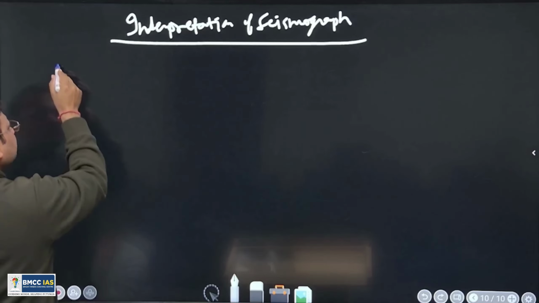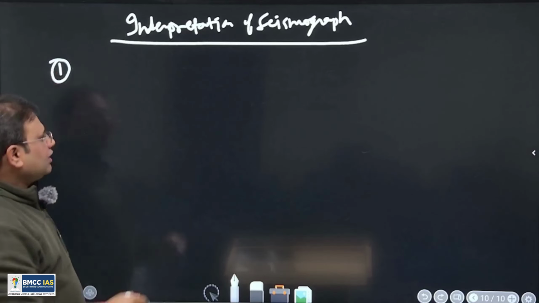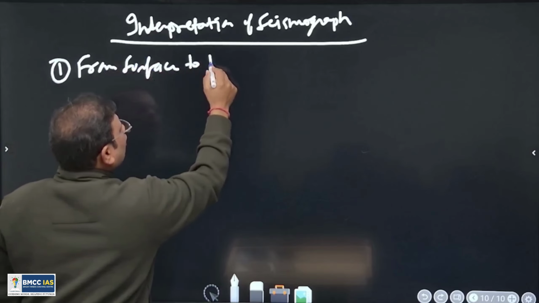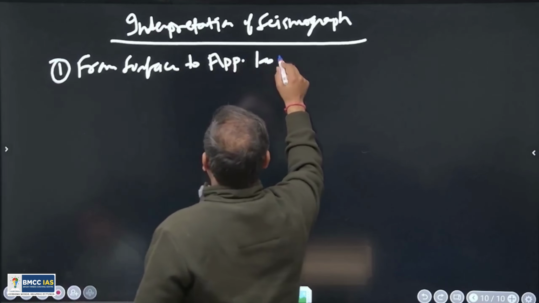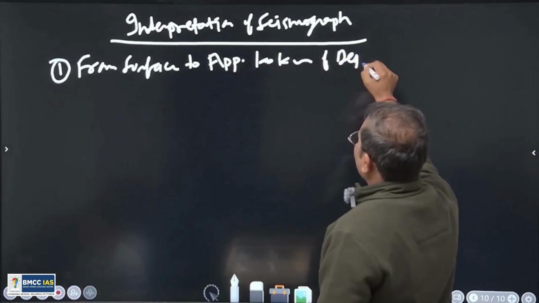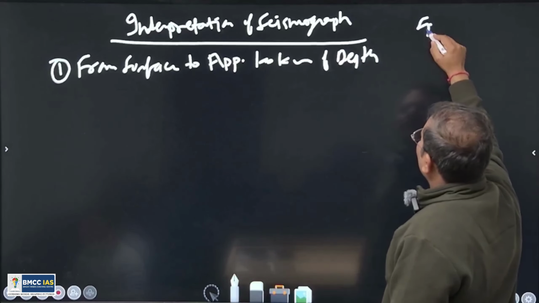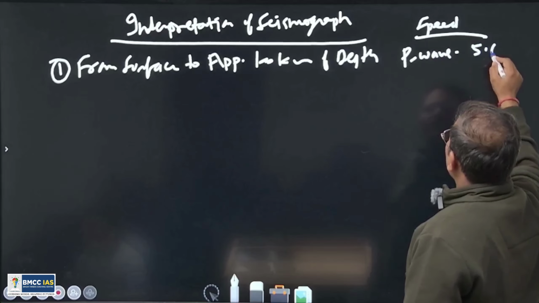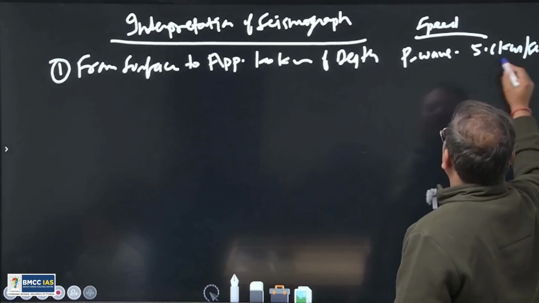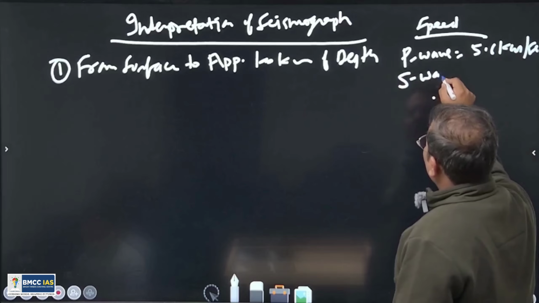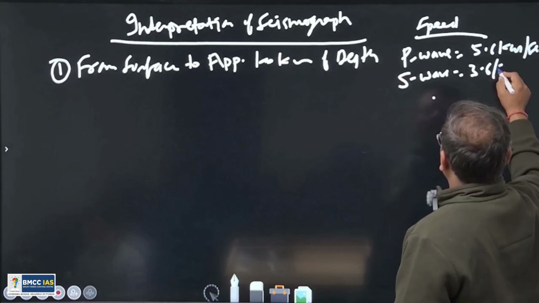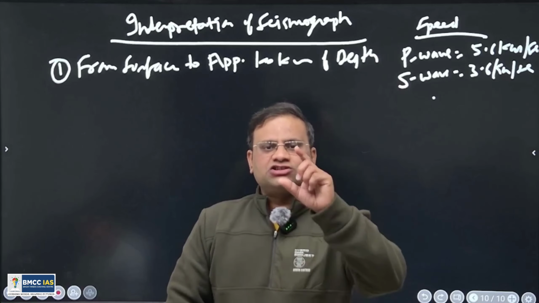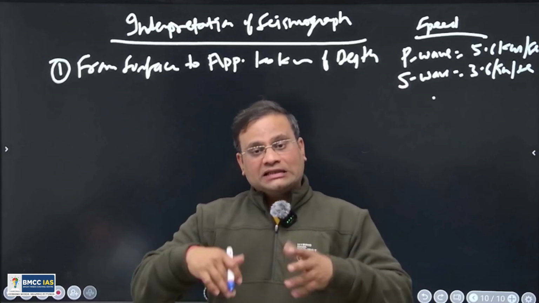Number one thing, the seismograph tells us that from the surface to approximately 100 kilometers of depth, the speed of the P wave is nearly 5.6 kilometers per second. The speed of the S wave is nearly 3.6 kilometers per second. By and large, these waves travel with the same speed in this zone. Same speed doesn't mean density is the same.